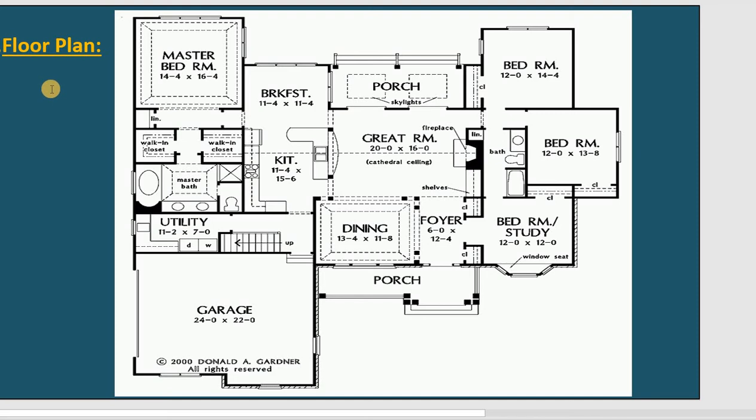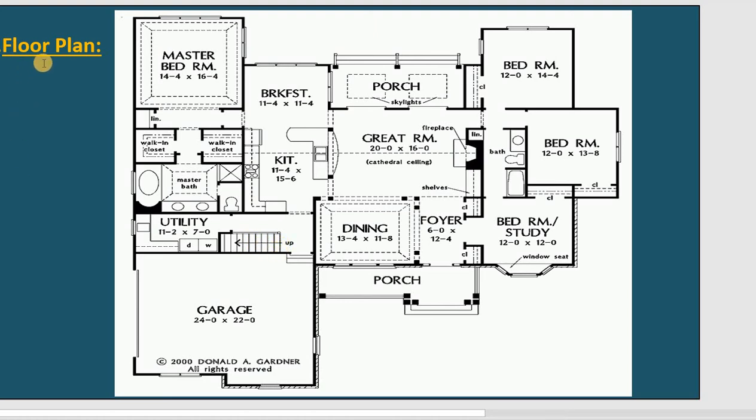Floor plan is the one I think is important in the project. In the floor plan, you show the space for each part of the project. For example, this is residential, so you have garage, you have the porch before the entrance, you have the foyer, bedroom, dining, bedroom, porch in the backyard, breakfast, master bedroom, and the kitchen. This is 2 levels, so you need to show the stair. If you have 1 level, you don't need to show the stair.